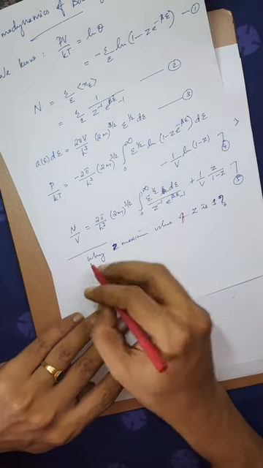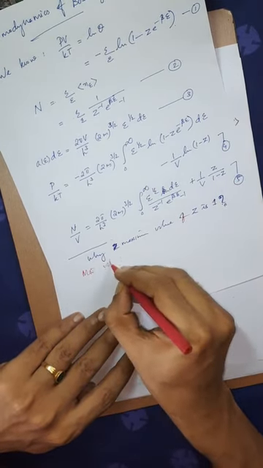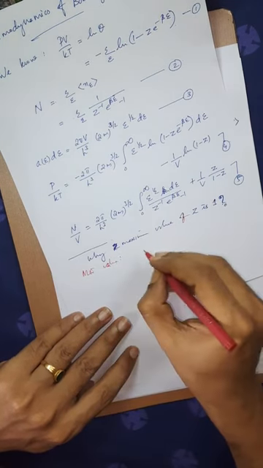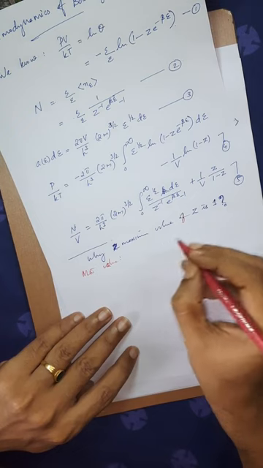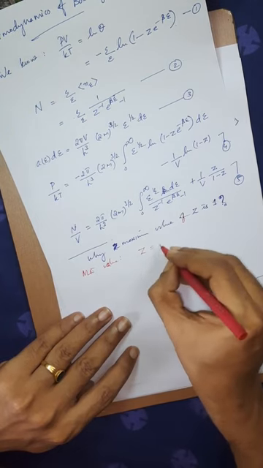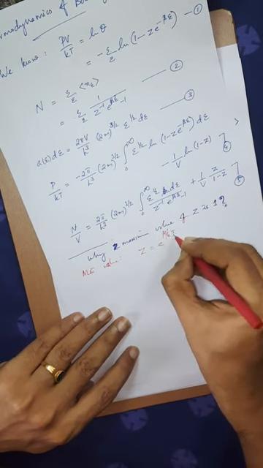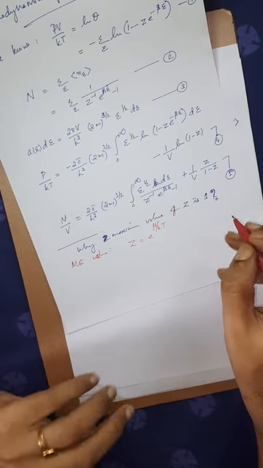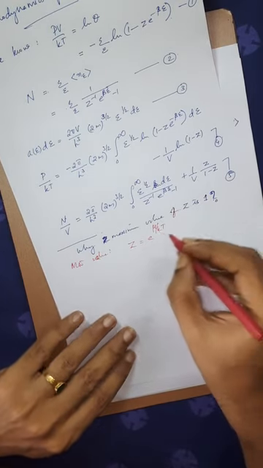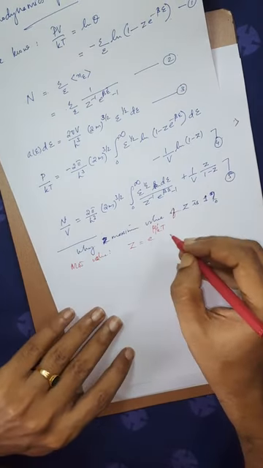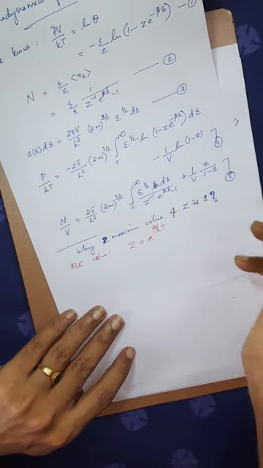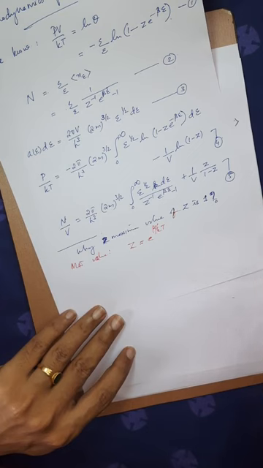So what is the minimum value? The minimum value is quite easy to tell you because z is equal to e raised to mu by kT. For any exponential term, the minimum value can only be 0, because that's the general property of an exponential function.